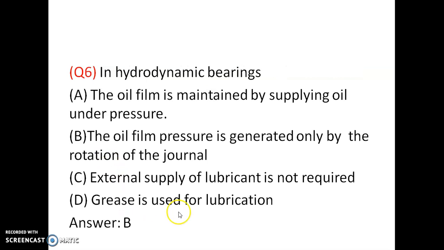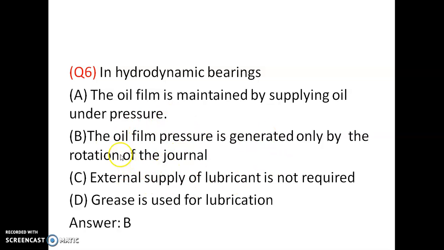Option C is correct. In hydrodynamic bearings, the oil film pressure is generated only by the rotation of the journal. We are not giving any external pressure on the journal or shaft, but the oil film pressure is generated by the rotation of the journal.